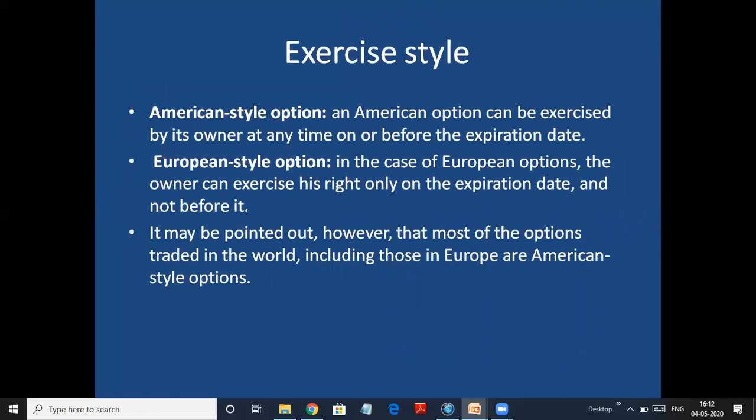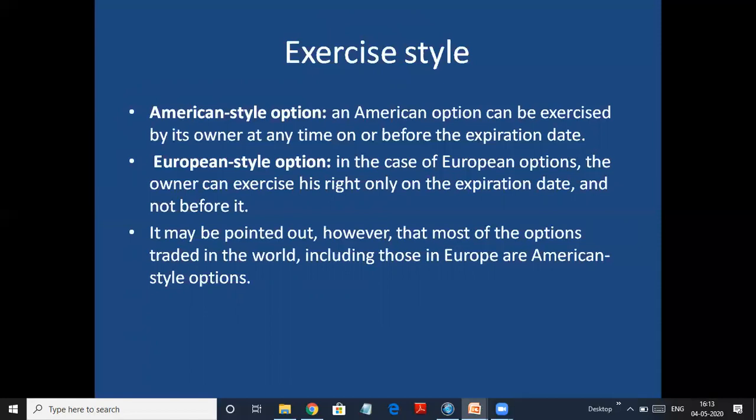Let's understand all those types one by one. Exercise style: it's American style option. An American style option can be exercised on or before the expiration date by its owner. So now suppose we say 30th July 2020 is the expiration date and I have bought the option today. I can exercise the option any time on or before 30th July. I can exercise it today also, tomorrow, day after. So any time on or before.